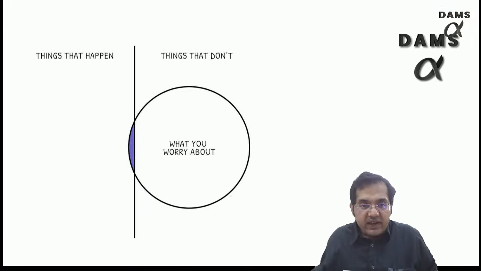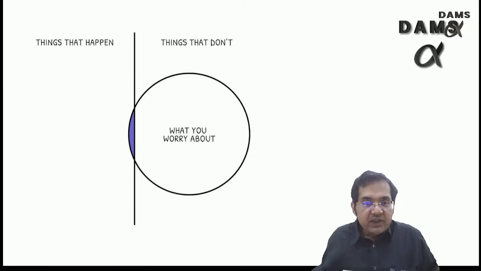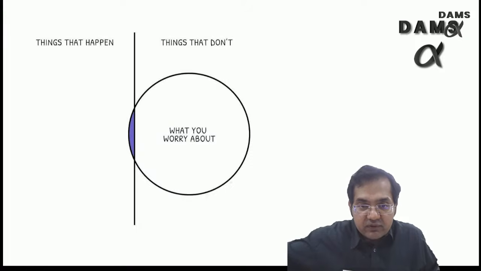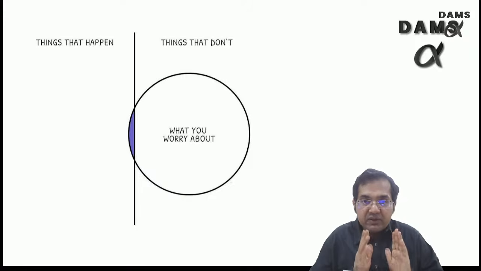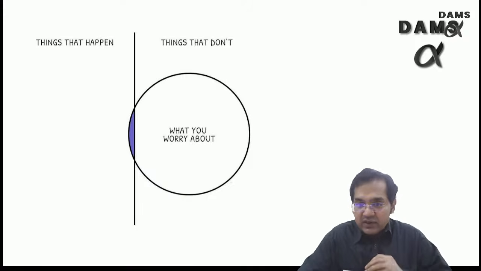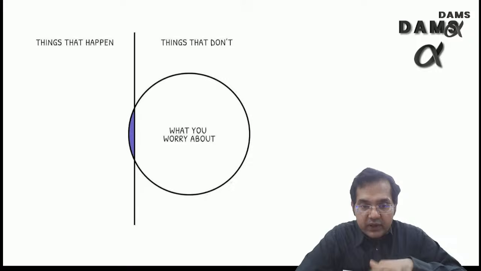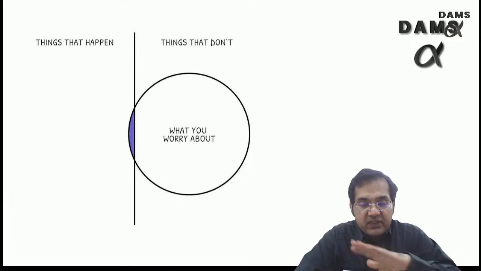And finally, I would say that there are things that happen and there are things that don't. 99% of the times we worry about the things that don't happen. So please, what has happened, has happened for good. Relax for some days. Take your own time. Try to set your pace for the NEET PG, which we don't know when it is going to happen, but still. And what has happened, please stop worrying about it, right?